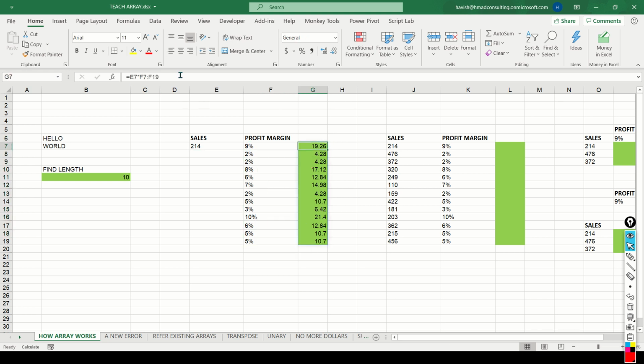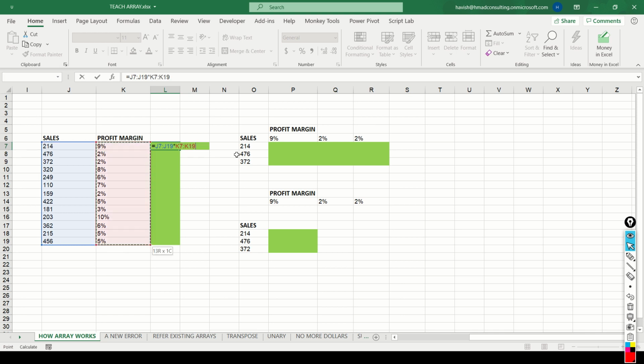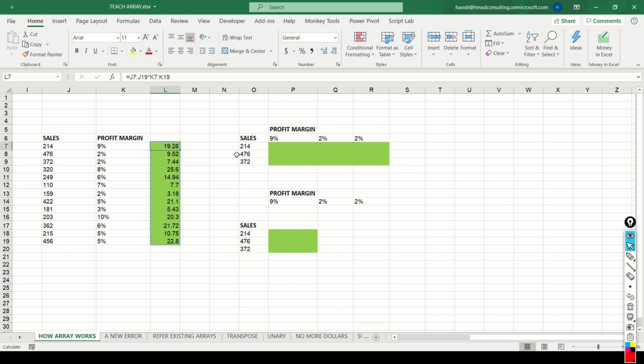And just like earlier, if you notice the formula bar, the color is black, but if you look at the other cells, the color is gray, which means that in all these cells except the first one, there is no formula. So if you press delete, nothing will happen. What will happen if I try to multiply an entire column with another column? So if I say equal to J7 colon J19 multiplied by K7 colon K19, very smartly, using one formula, it will give you all the results, which means that you don't have to write one formula and then drag it or copy and paste it.